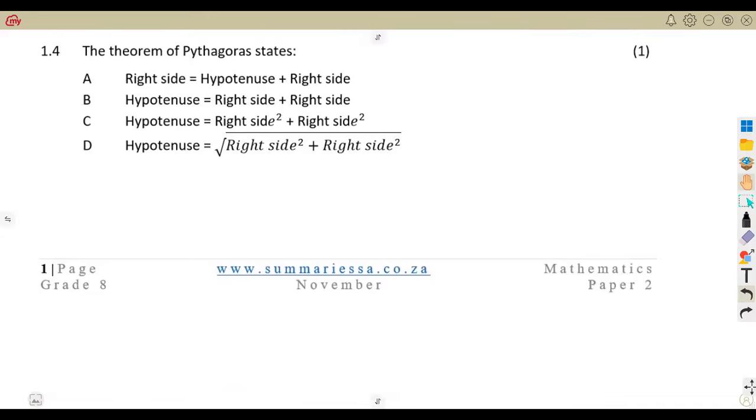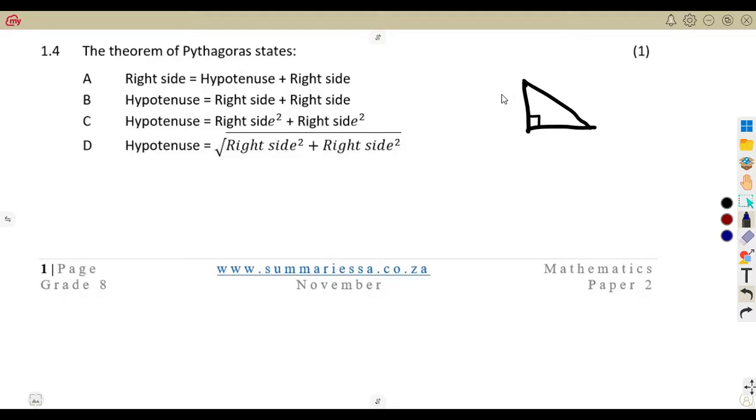All right. The theorem of Pythagoras states that... So according to the way that we are given, which one can be the best answer? Remember, if you're given a right-angled triangle, we are going to have those classes concerning the Pythagoras theorem.